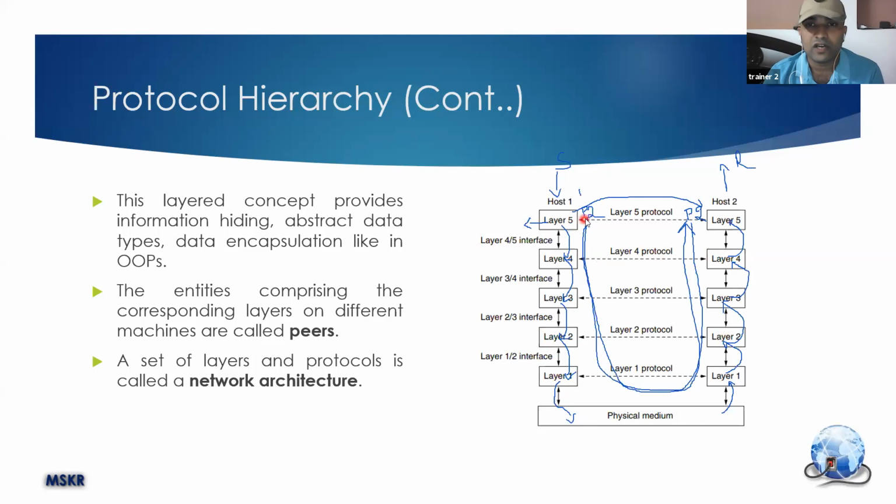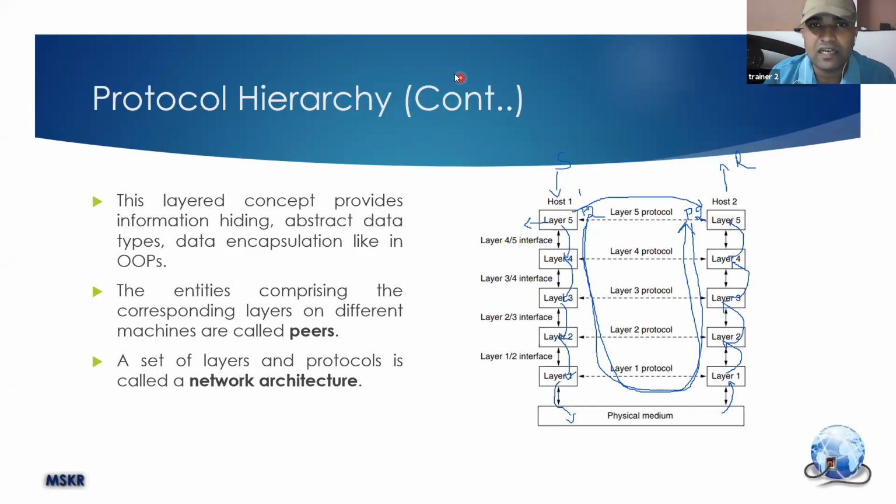Now the protocols P2 and P2 in layer 5 are called peers. So the two protocols in the same layer on the sender and receiving sides are called peers. Such communication is called peer-to-peer communication, which is an imaginary, virtual communication, not physical communication.